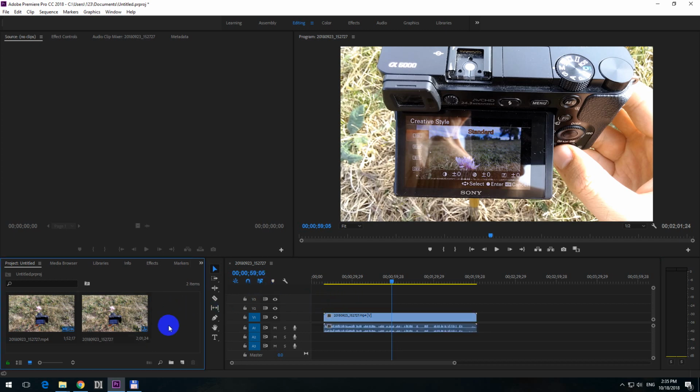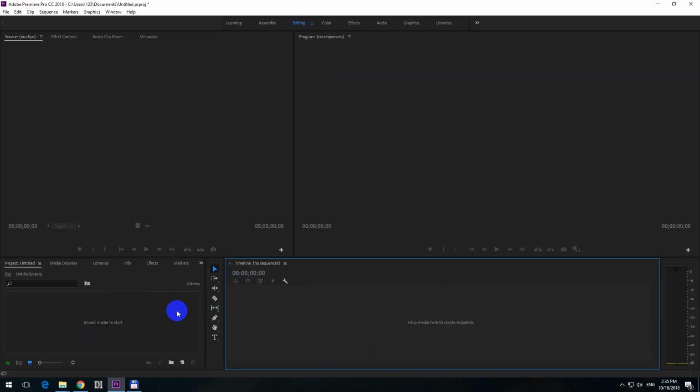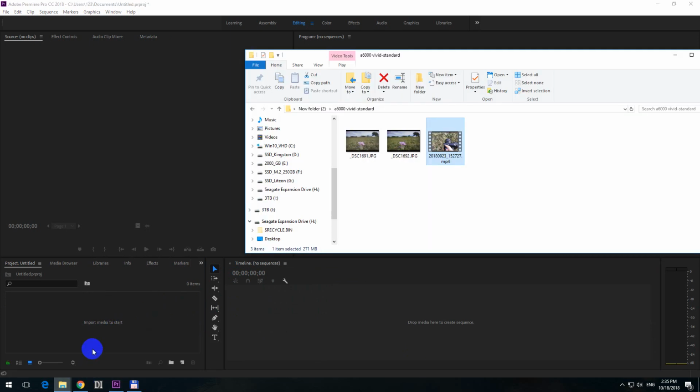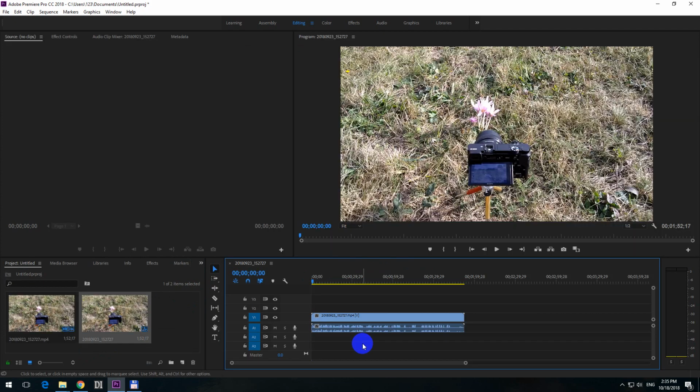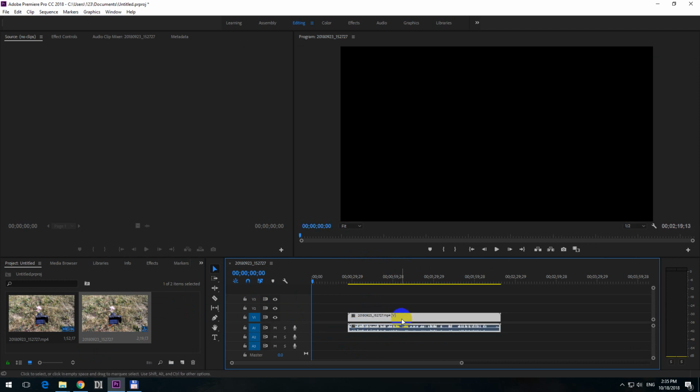So if I clear this list, Ctrl A to select it, delete to eliminate them, and import the same clip once again. Now since linked selection is enabled, it's blue, now I can move them and they are moving together.